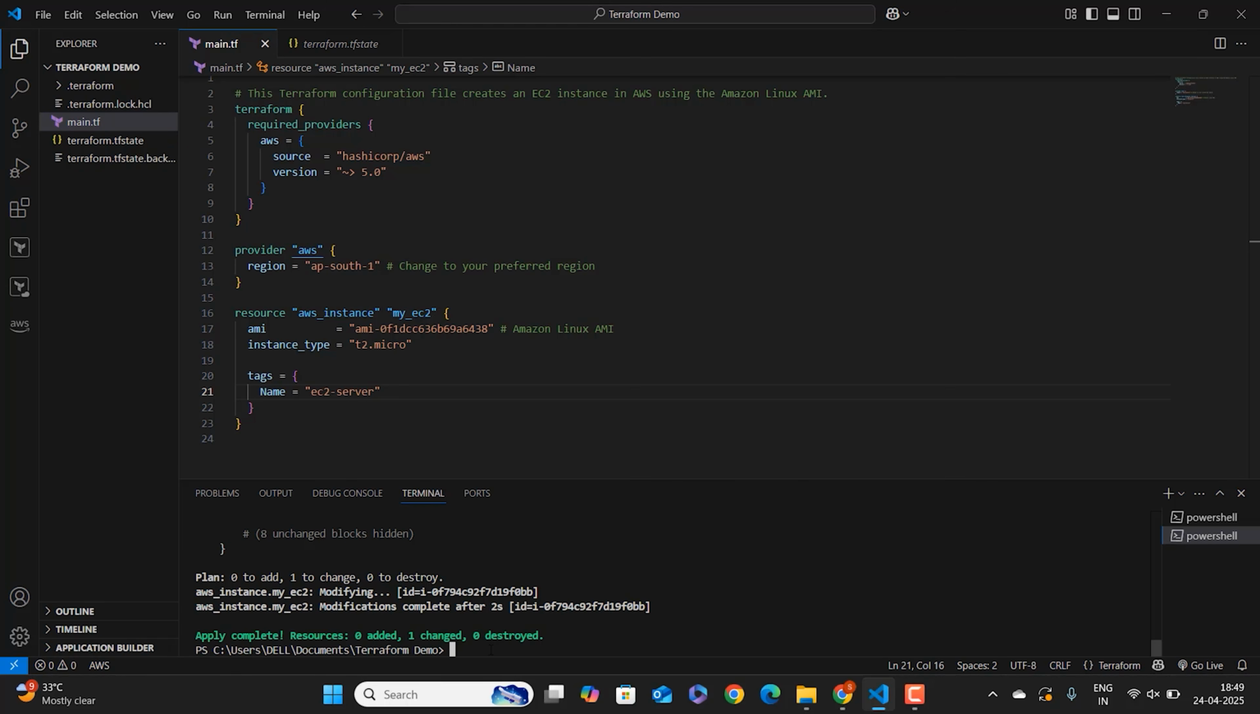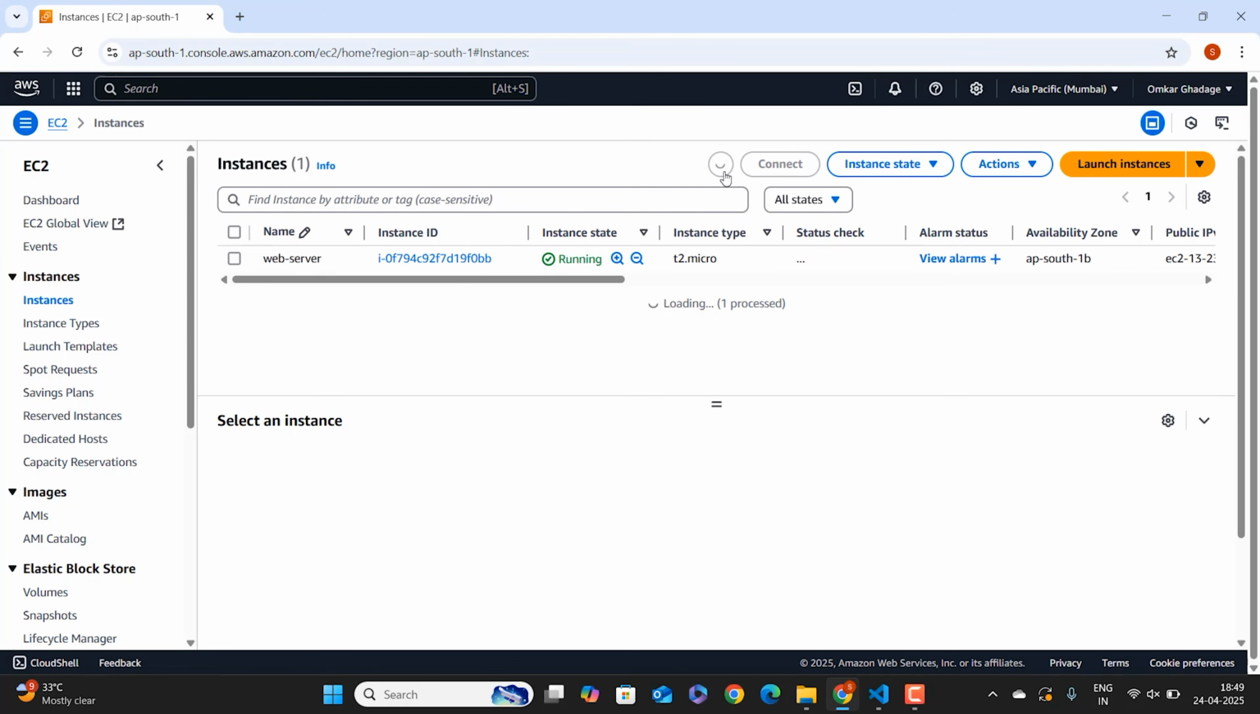As you can see, it is modifying the instance created previously. And you can see here, right? Apply complete, 0 added, 1 resource changed. So let's cross check it now. Refresh it. And you can see here the name has been changed to EC2 server from web server. So you got it now? How easily we can create and even modify the resource with the help of Terraform config files.